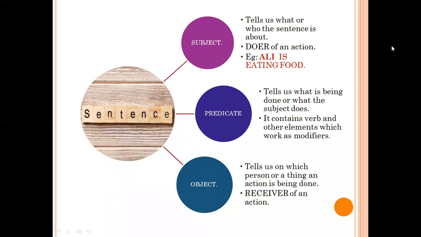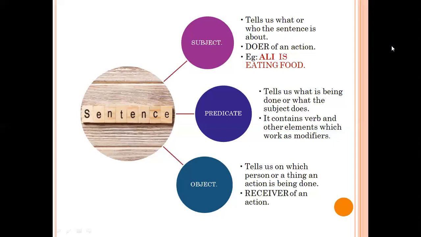Subject is the one which tells us who or what the sentence is about, which means that subject is someone or something which initiates an action in a sentence. It is a cause of an action. A very easy definition to remember is that subject is a doer of an action. For example, Ali is eating food. Ali is the subject of this sentence because he is the one who has initiated the action of eating food. I hope it helped you in understanding the concept of subject.